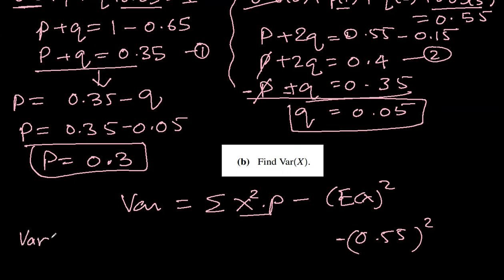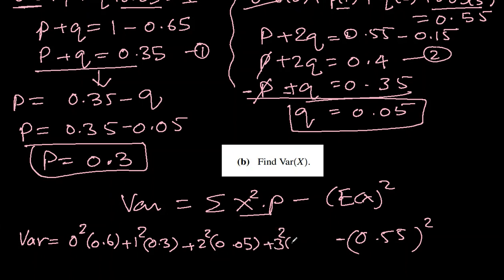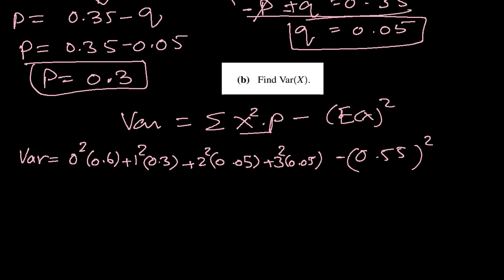So let's see here, x squared, so 0 square, and the probability of 0 is 0.6. Then 1 square, probability is p, which is 0.3, we just got it. Then 2 square, probability is q, which was 0.05. And then probability of 3 was 0.05 again. Just do this and subtract, we will get our variance.